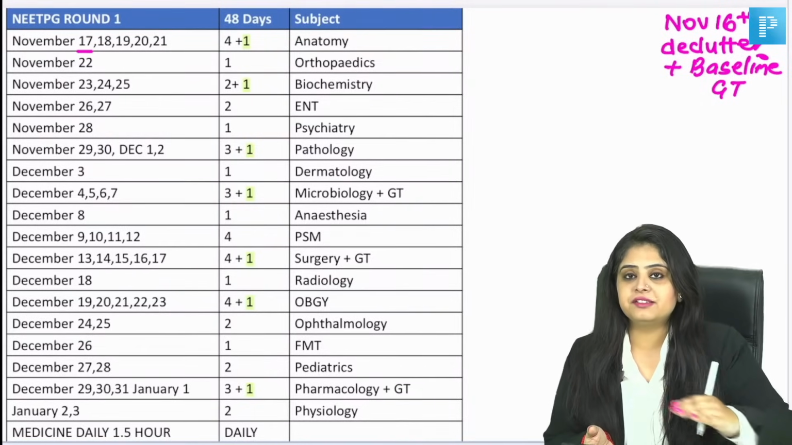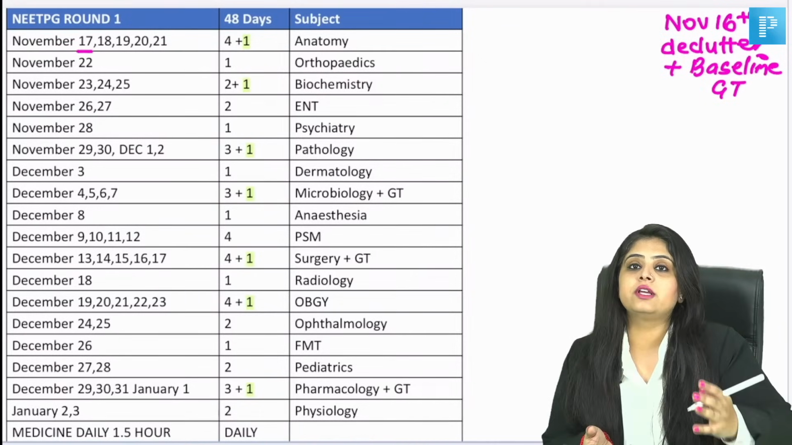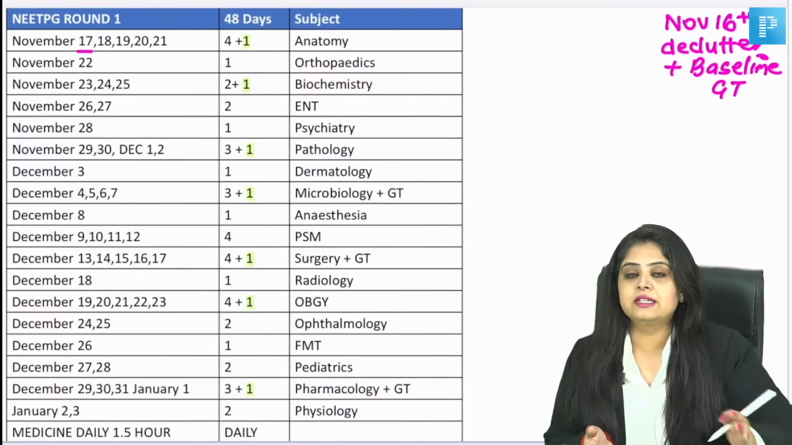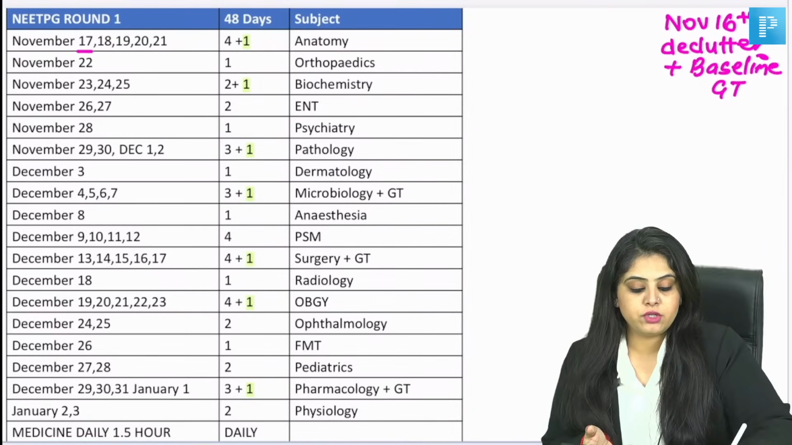It is just a baseline so that from here you can know what are your weaker subjects, what are your subjects which are your strength. This is what you do today. Get everything ready, and this is what you start from tomorrow.